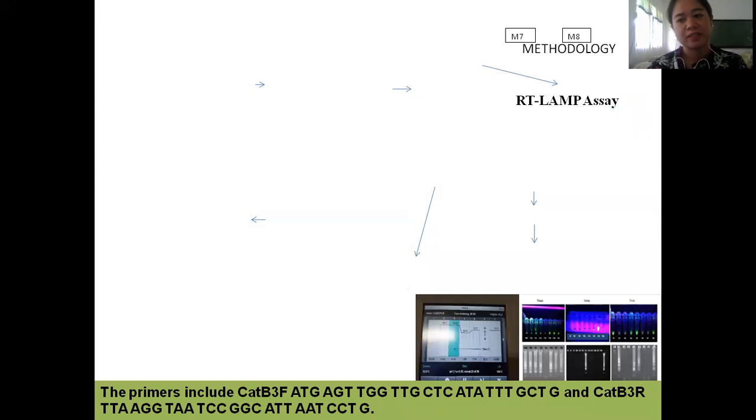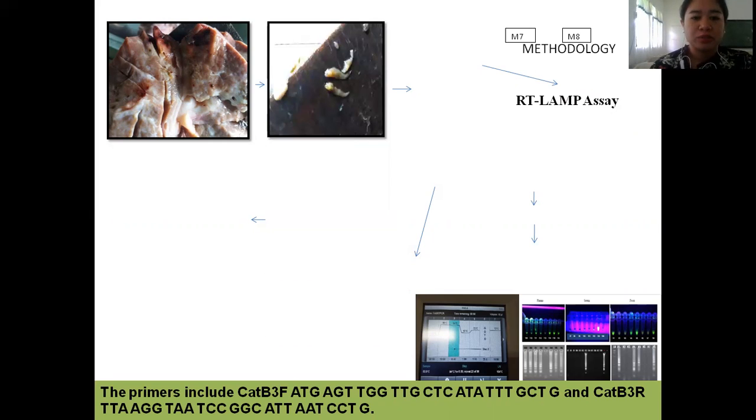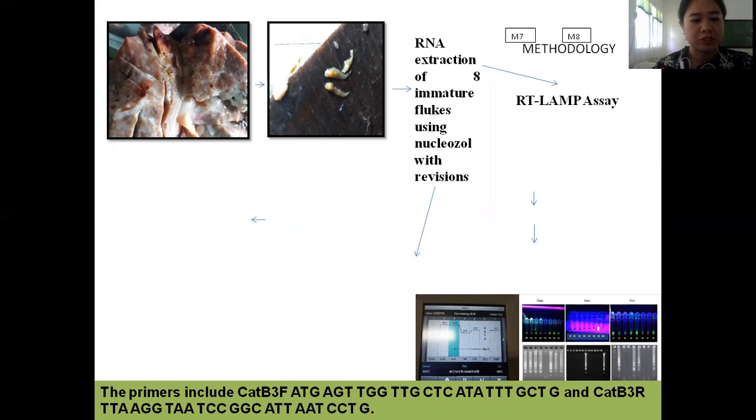So how was the reference template developed? Immature flukes were collected from the liver of dead buffaloes or carabaos or cattle in Aurora province. Marita flukes that measure less than 10 millimeters, according to Dusak, were extracted from the infected liver and were finely macerated for RNA extraction using Trizol with revisions.